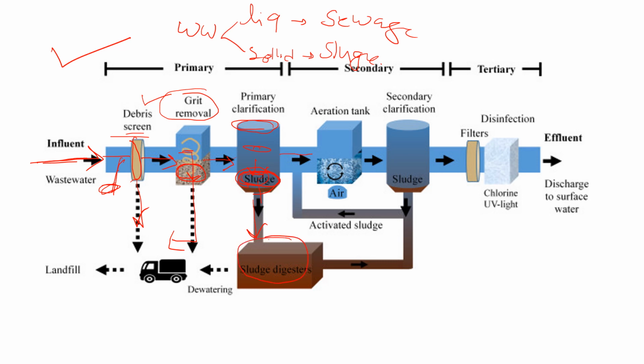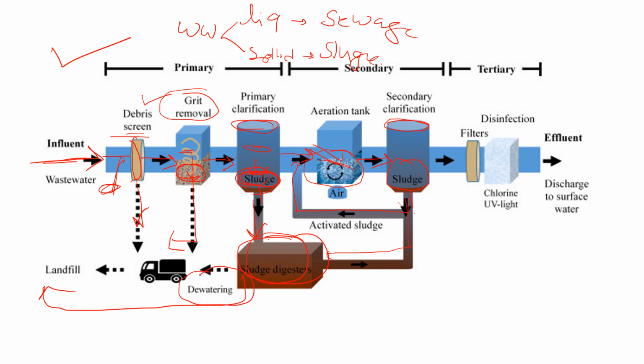Then the liquid portion enters the aeration tank, where oxygen is provided to this liquid portion. There the oxidation takes place, so whatever organic matter is present is oxidized. Again the water enters the secondary clarification chamber. Here whatever remaining sludge is also removed, and the remaining sludge goes into the activated sludge process and enters the aeration tank again, and some amount also goes into the sludge digestion, where the digestion of the sludge takes place, and that is finally disposed into the landfill after